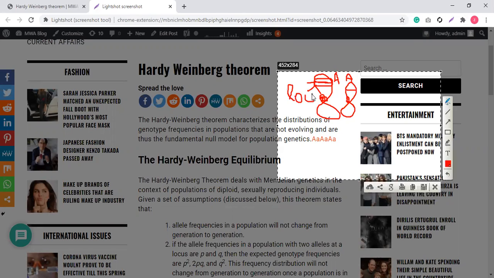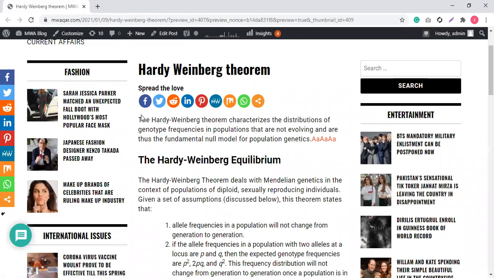So we will start our topic now. The basic things are clear to you all now. The Hardy-Weinberg theorem characterizes the distribution of genotype frequencies. Suppose the alleles that control the height of individuals. We are talking about the human population. There are billions of people in the world.